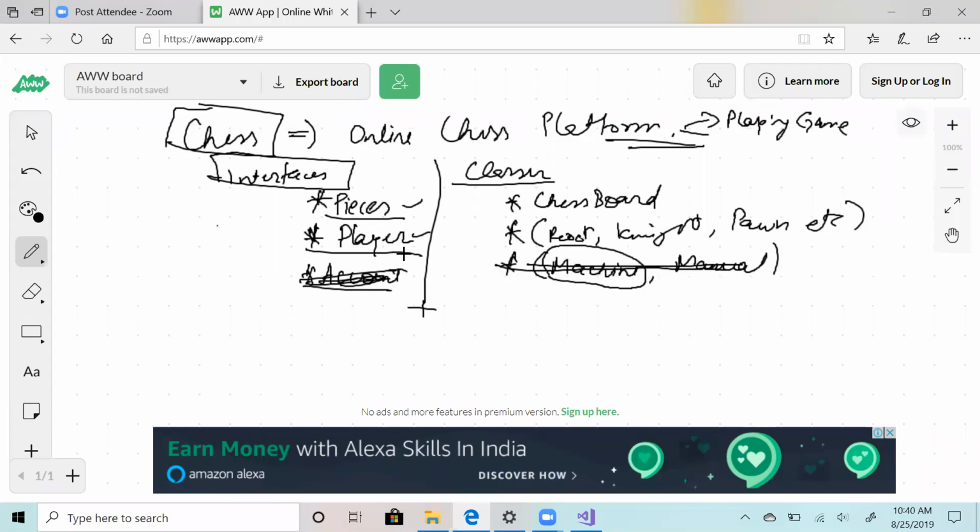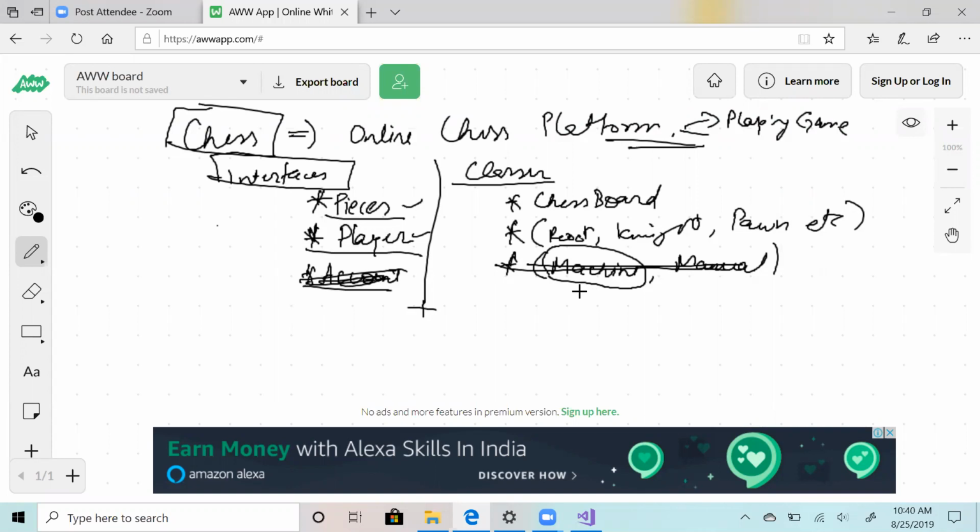So there is a player, and a player can be a machine or a player can be manual. Now machine, we wouldn't want to make the machine a class because there are different types of machines. One machine can be like AlphaGo, one machine can be your XYZ. So you want these to be the classes.